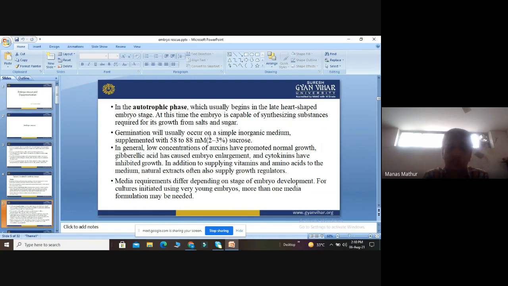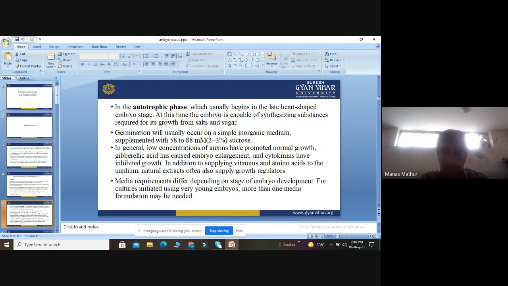Cytokinins inhibit growth. In addition to supplying vitamins and amino acids to the medium, natural extracts often supply the growth regulators. As I told you, coconut milk acts as a cytokinin, so it can act as a plant growth regulator.